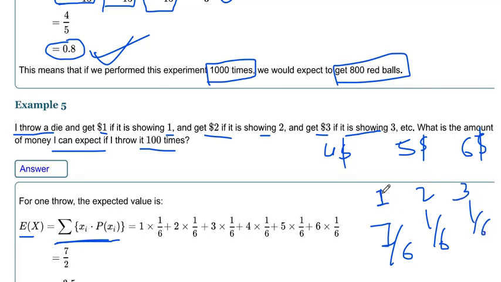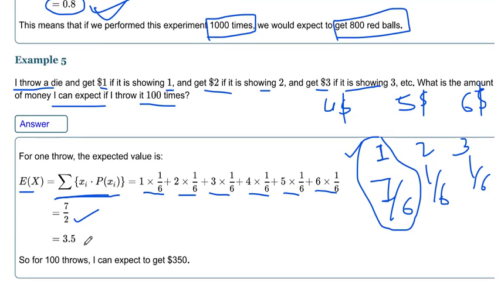We just have to multiply each random variable value by its probability. So 1 into 1 by 6, 2 into 1 by 6, 3 into 1 by 6, 4 into 1 by 6, 5 into 1 by 6, and 6 into 1 by 6, and we add all the results.